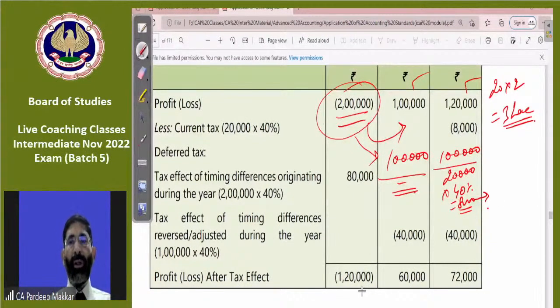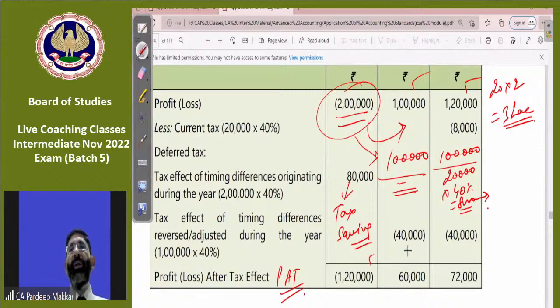Now, profit after tax is given to you. So profit after tax is 2 lakh minus 80,000. That's the tax saving, not loss, tax saving. So net profit after tax is 1 lakh 20,000. Here 1 lakh minus 40,000, that is to be adjusted because loss is adjusted in this case, 1 lakh minus 1 lakh. So net we have a profit of 60,000. In the next year also, this is 1 lakh 20,000 minus 48,000. So net is 72,000.